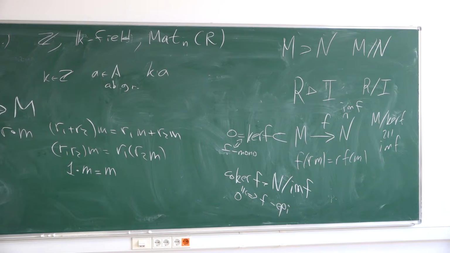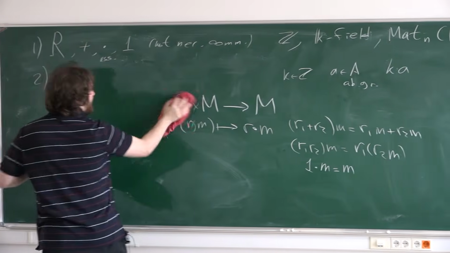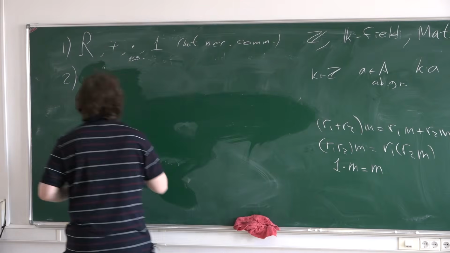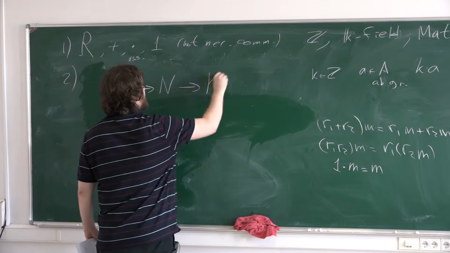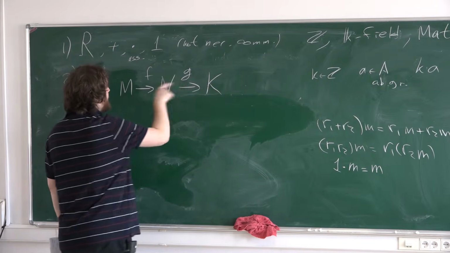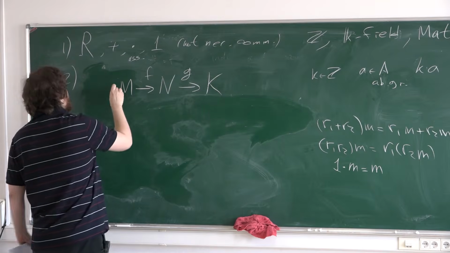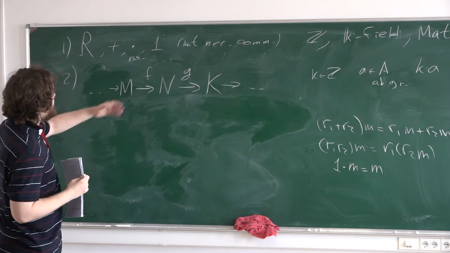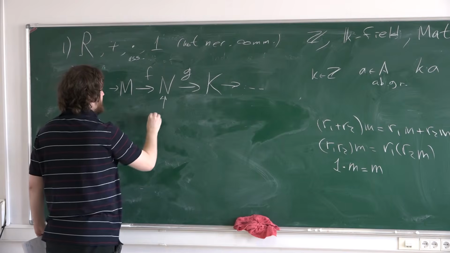Okay. Now, maybe the most important thing in homological algebra is exactness of a sequence of homomorphisms. If you have two maps of modules, and it may be some sequence to the right and to the left, then we say that this sequence is exact in this place.